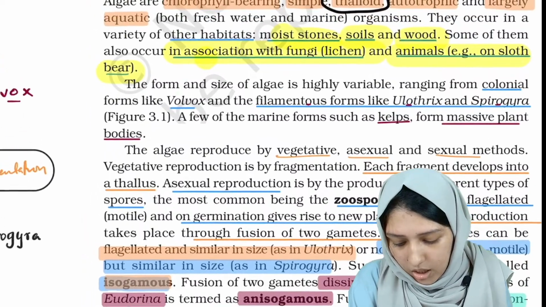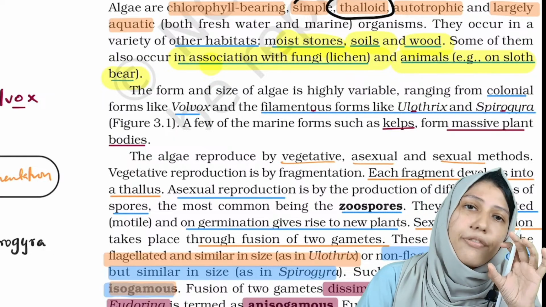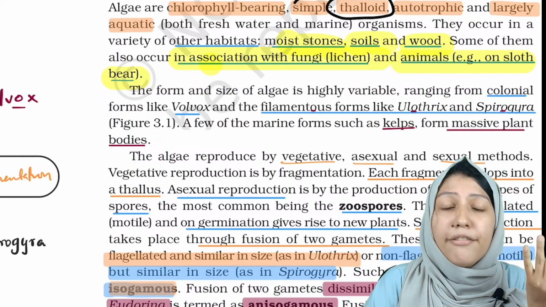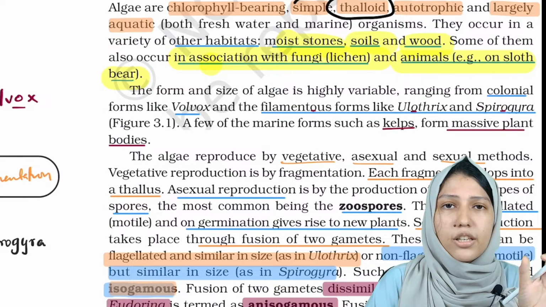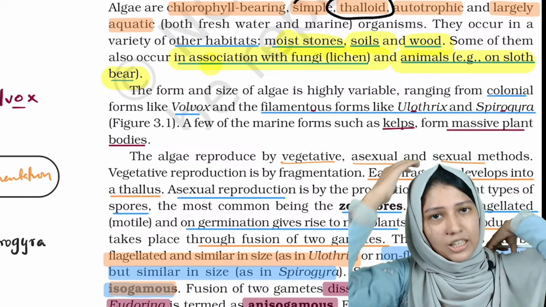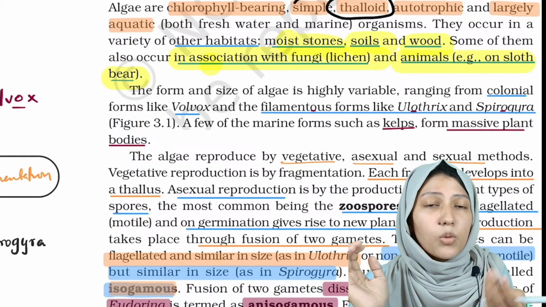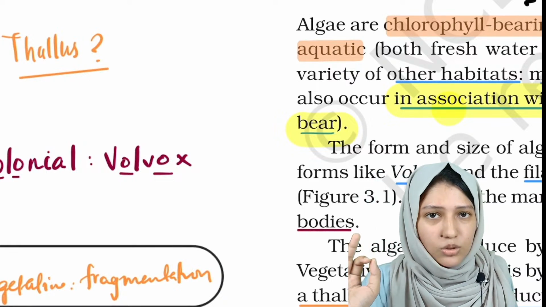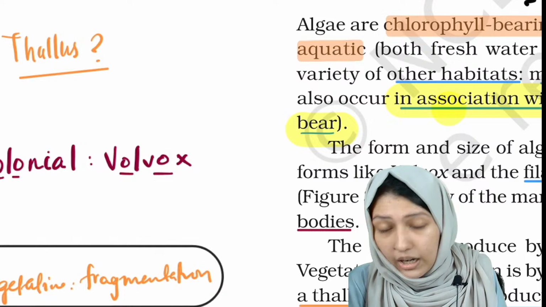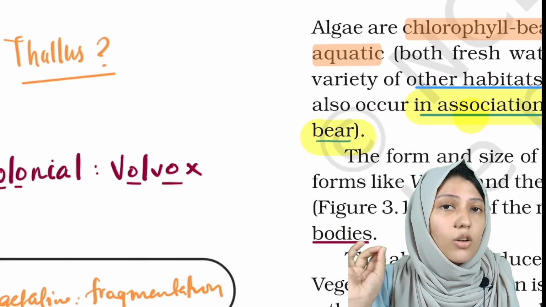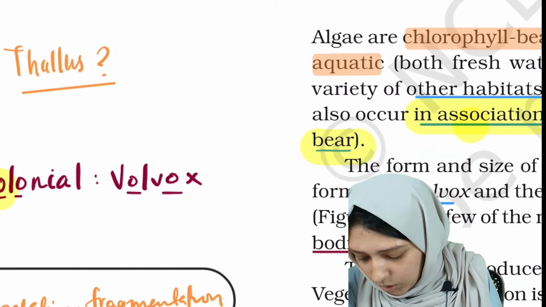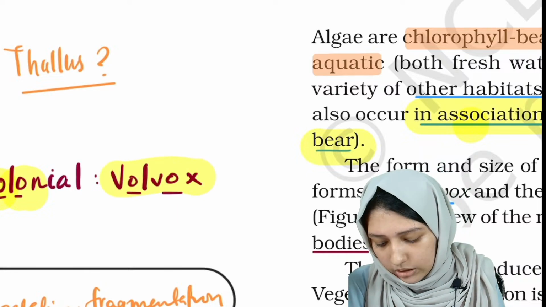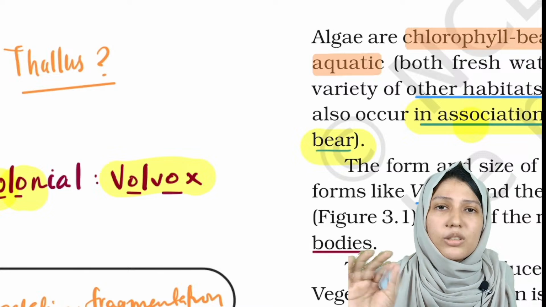There are algae of different forms and different sizes, and they can be unicellular, colonial, or filamentous. Now we will see an example for each group, and I will share some tricks so that it becomes easier to memorize. Colonial, this is the trick that I used to study. Which algae is the example for colonial type? See, this word colonial has 2 O's and Volvox also has 2 O's. So colonial, Volvox. Now you won't forget it.